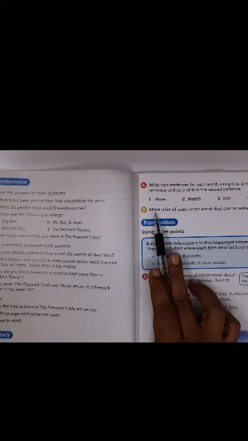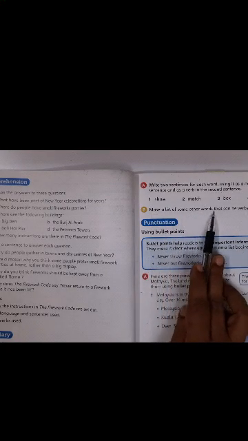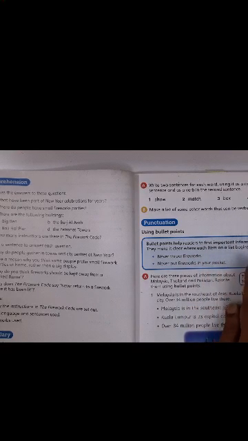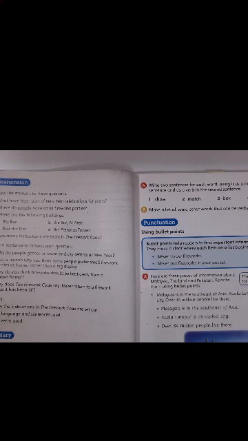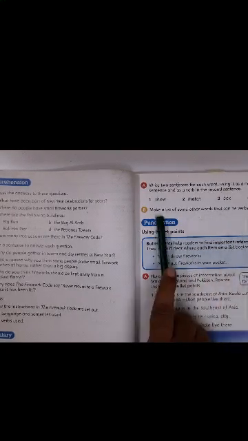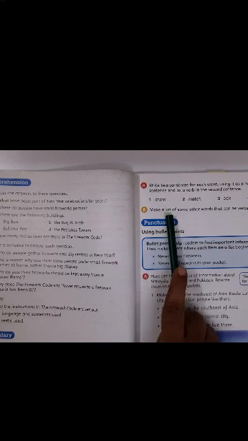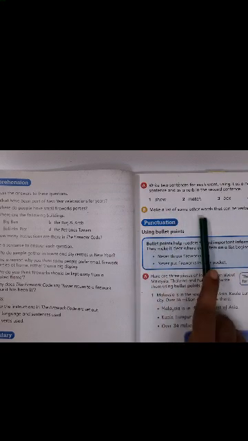Now move to the second one, children. Make a list of some other words that can be verbs or nouns. Think of some other words, children, where it could be a noun and also a verb. As I told you, verb is an action word, we all know. Noun is a naming word. Think. You need to make a list. Children, now read this carefully. You only have to make a list, not sentences. Please read the question and understand.